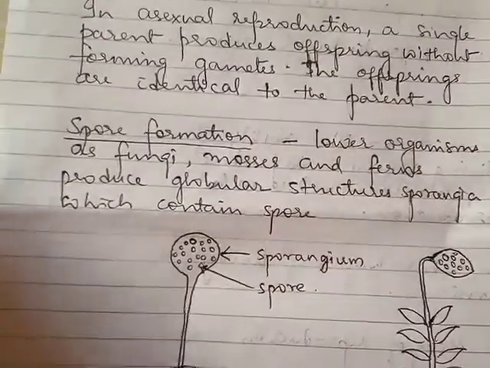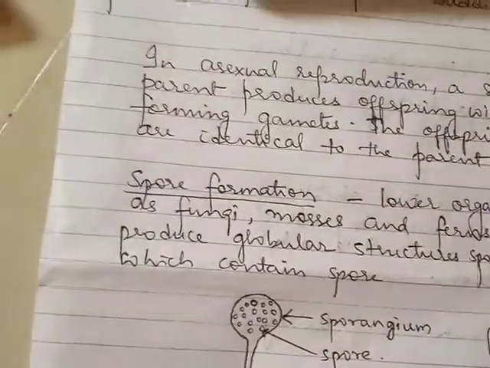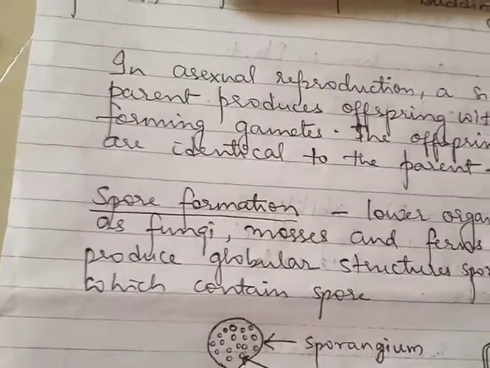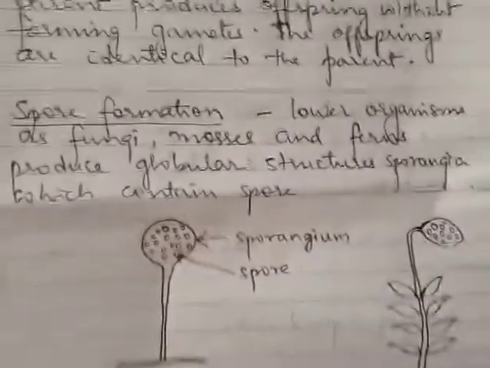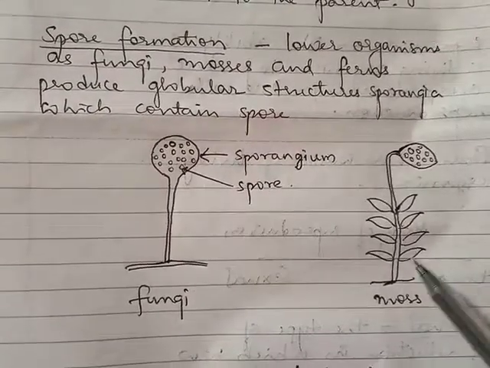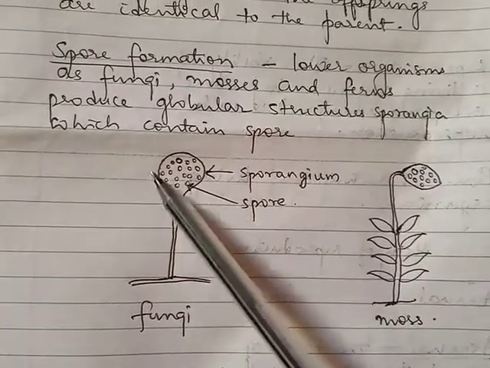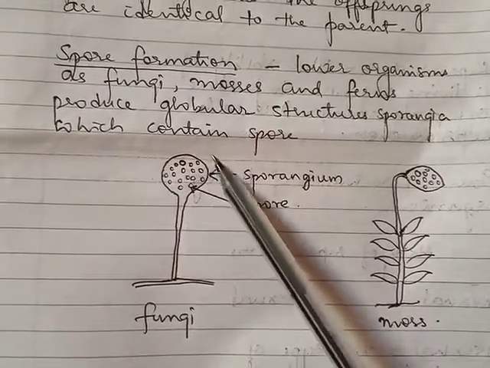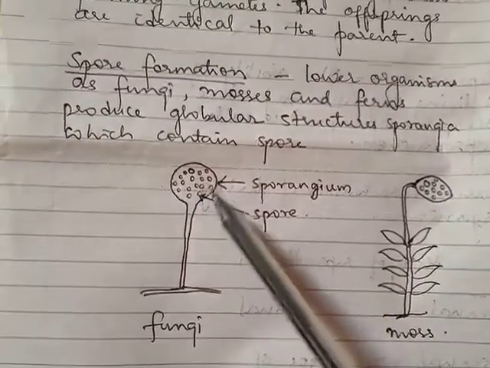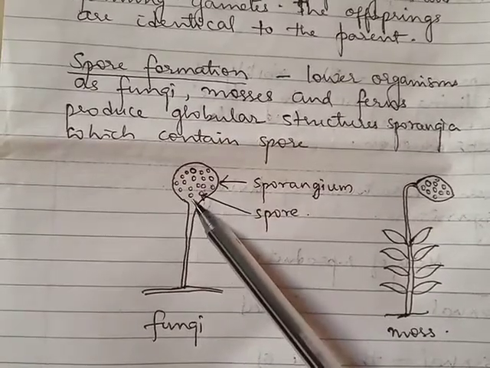Now where is this spore formation observed? We discussed that in case of lower organisms spore formation occurs. I have drawn two pictures over here, one of the fungi and one of the moss. In both cases you can see a globular structure. This globular structure is called the sporangia.